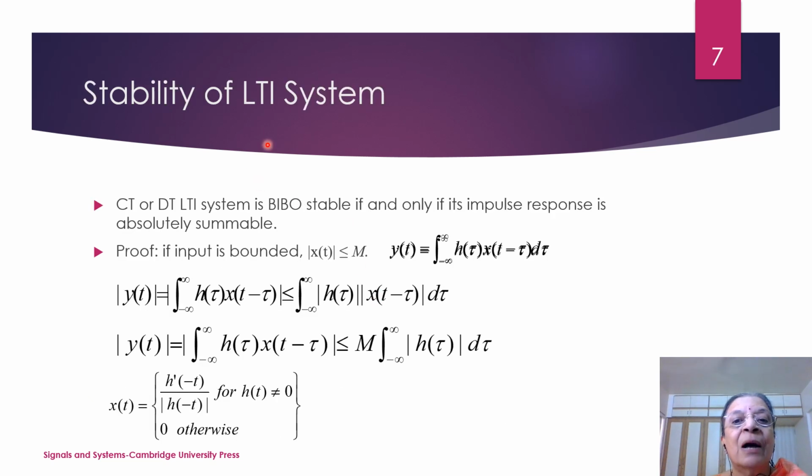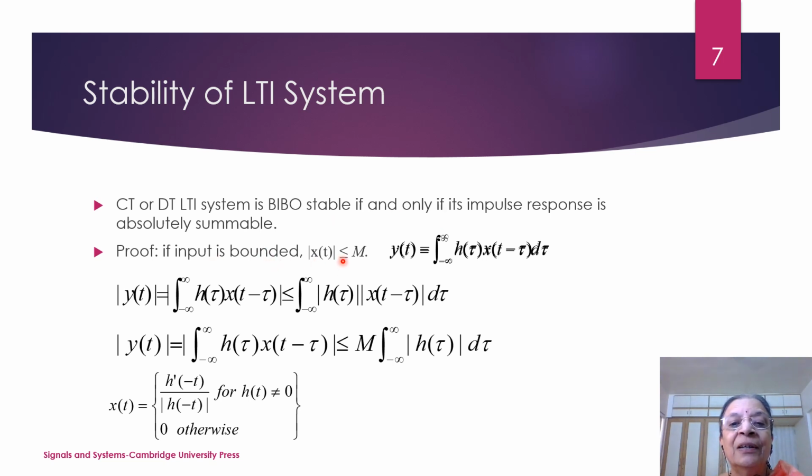Now consider the stability of LTI systems. The system will be said to be bounded input, bounded output (BIBO) stable if and only if its impulse response is absolutely summable. So we'll have to prove this particular condition, that is, it is stable if the impulse response is absolutely summable, and then we'll have to prove the only if condition. So let us first prove the if condition.